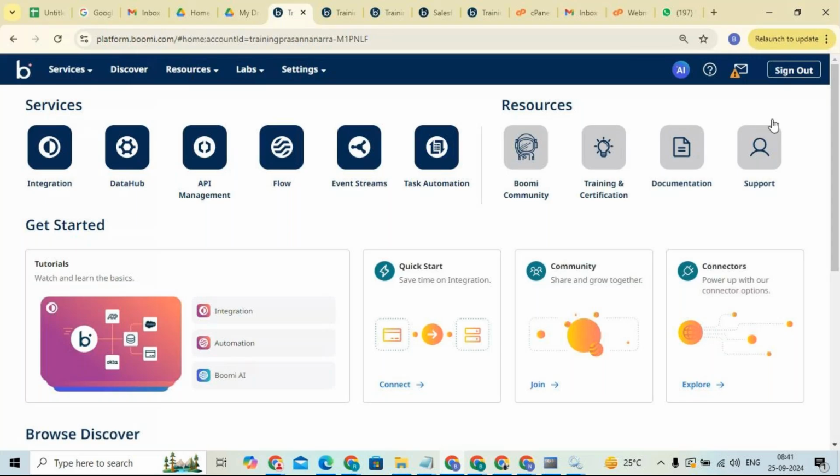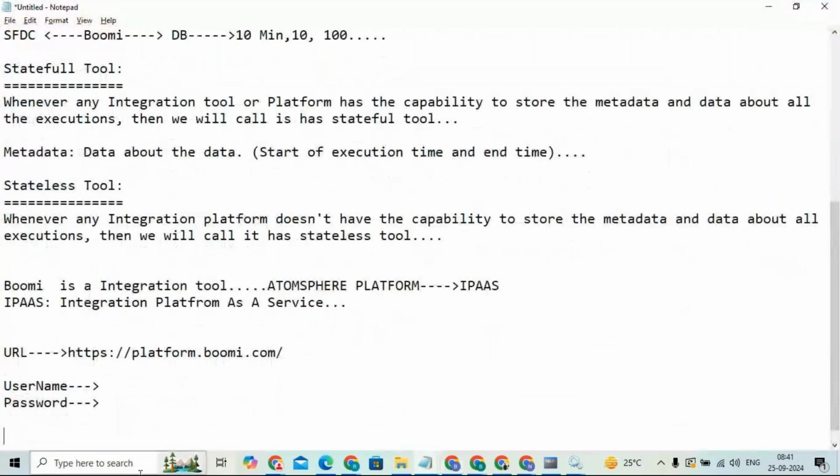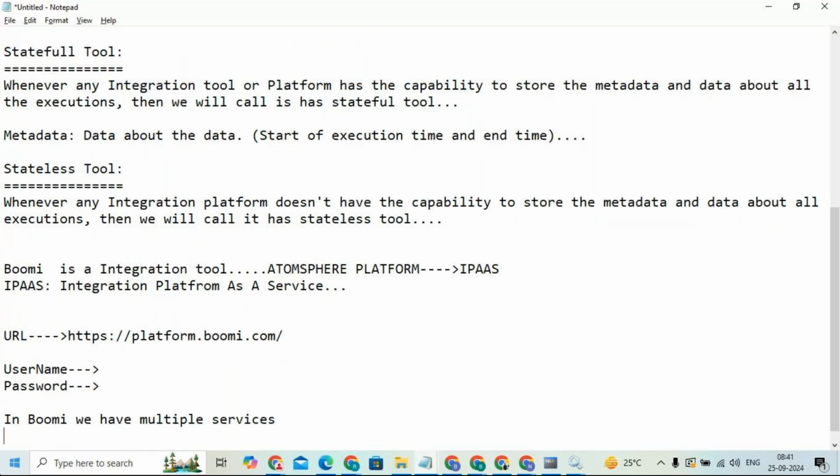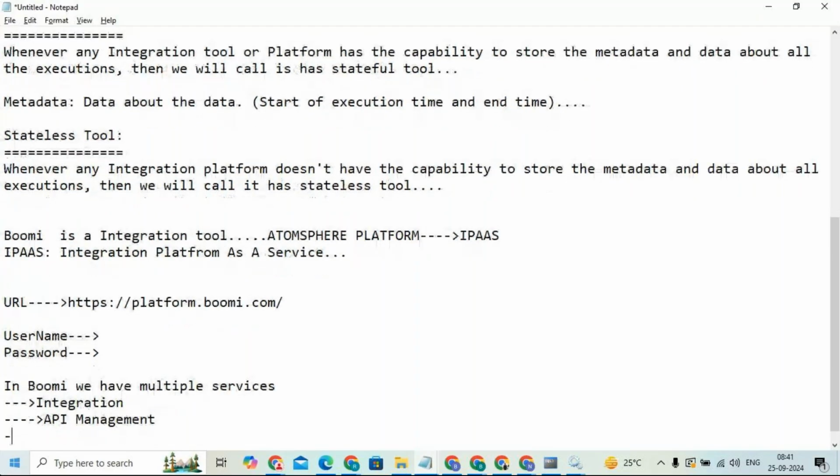Now this is a home page, a landing page. In Boomi we have multiple services, like integration, API management, data catalog, and what else do we have?